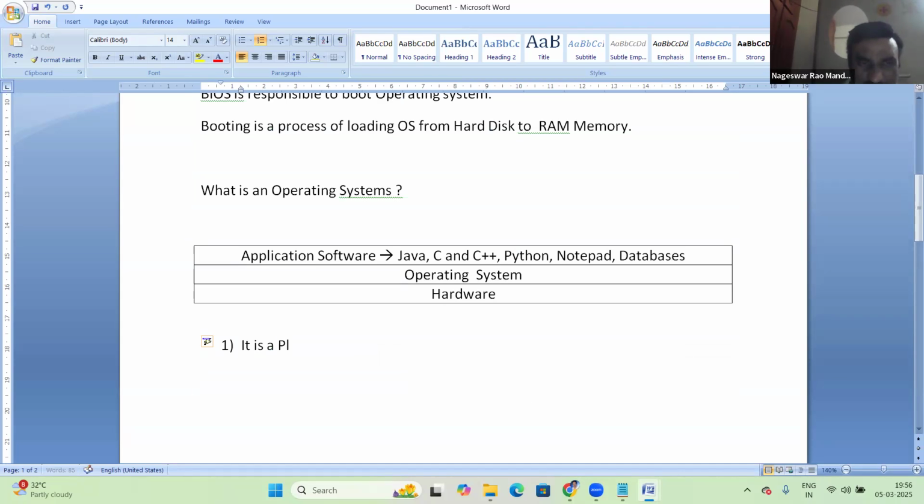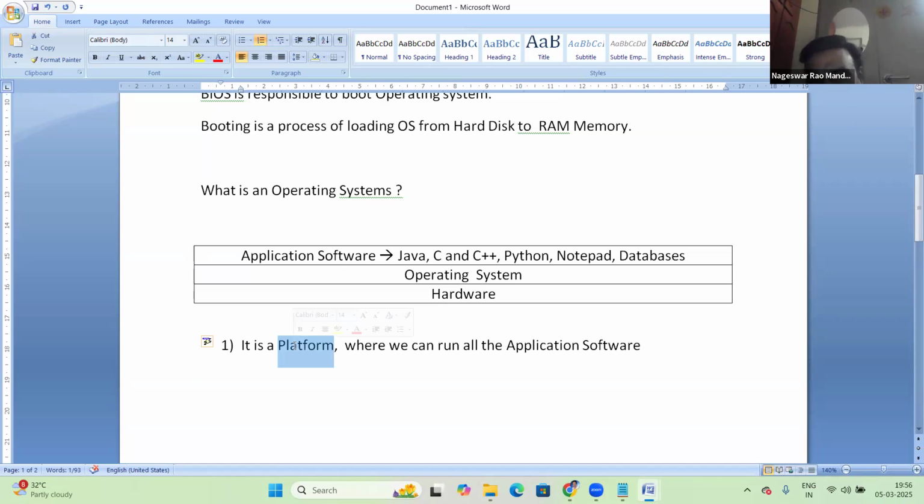It's a platform. The OS is a platform where we can run all the application software. So what is an operating system? Simple answer: it's a platform. The OS acts like a platform, and on top of it, all are running. The OS is a platform where we can run all the application software.